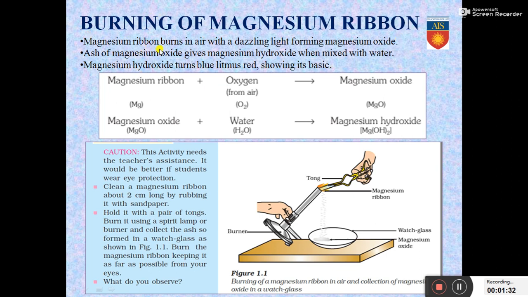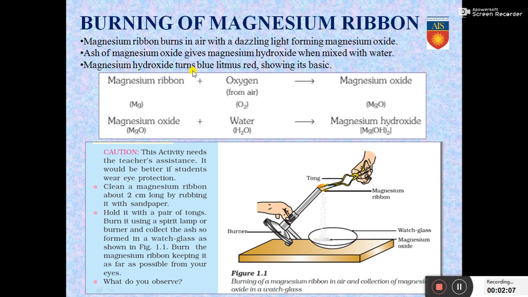A ribbon that was solid is undergoing change, reacting with oxygen, which is a gas, and forming magnesium oxide. The ash of magnesium oxide mixes with water. Solid mixes with liquid to form magnesium hydroxide, which is also a liquid in state. So these are all chemical changes because chemical properties are changing, the states are changing, as well as the chemical composition of the individual elements.